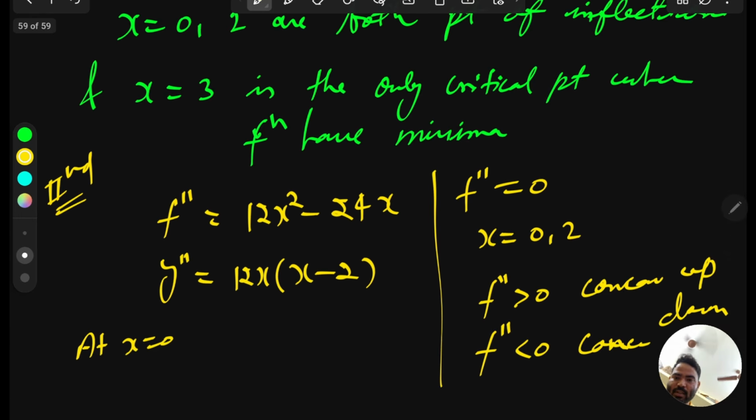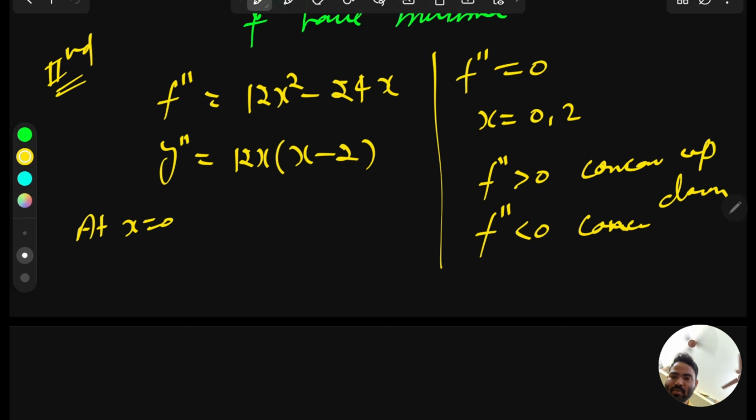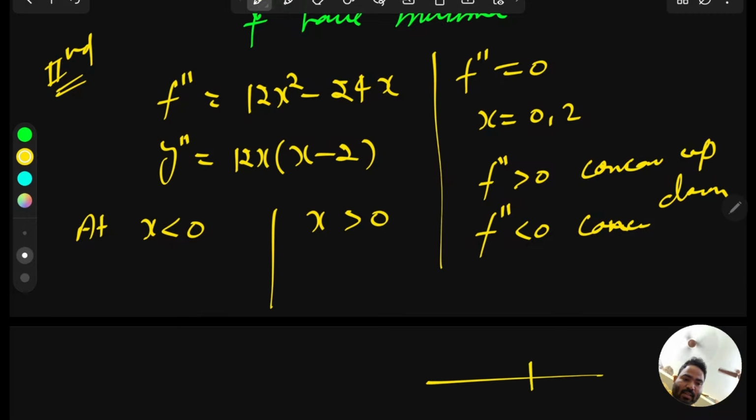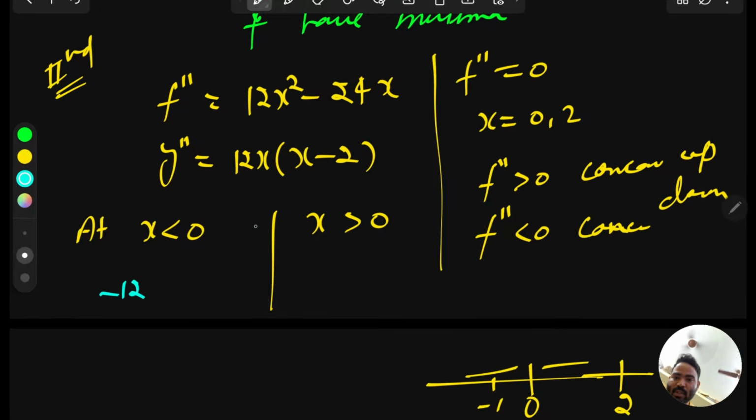So at x, not x equal to 0, we have to check less than 0 and greater than 0. If at x less than 0 and x greater than 0 the sign is changing, that means point of inflection. So if this is our x-axis, and this is 0 and this is 2, then just check here and here. For x less than 0, you can take any value, let's say minus 1. If you put minus 1 here, you get minus 12, and here minus 3, means positive. So this overall quantity is positive, means greater than 0.